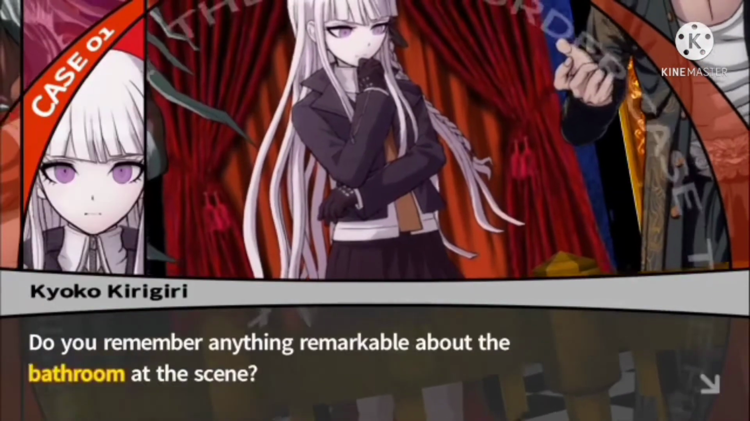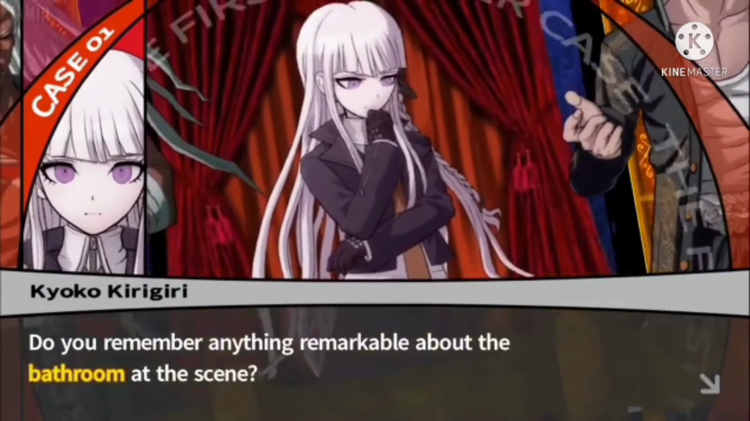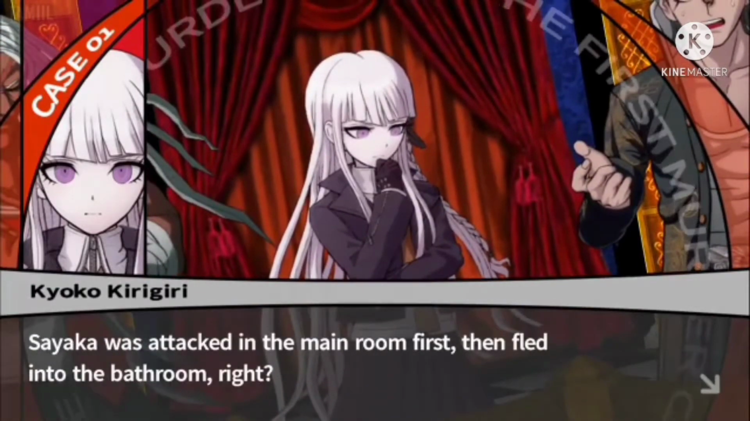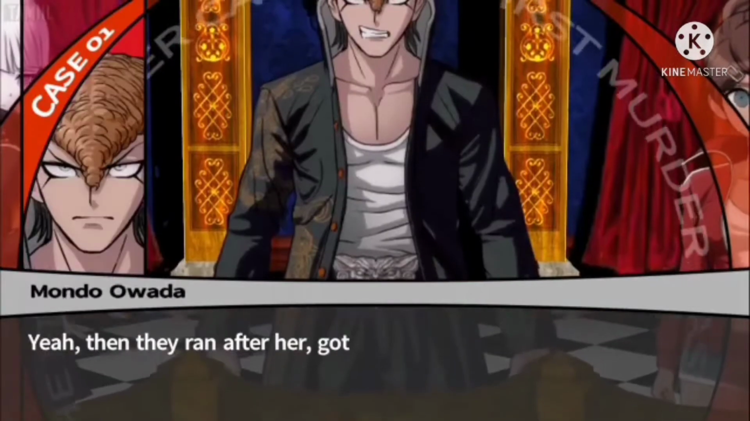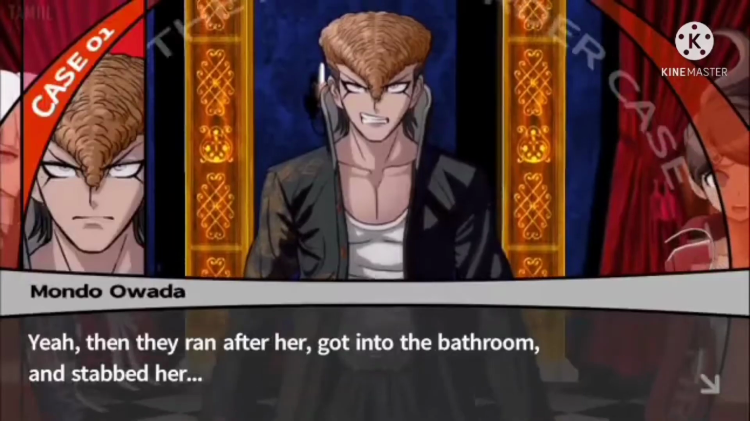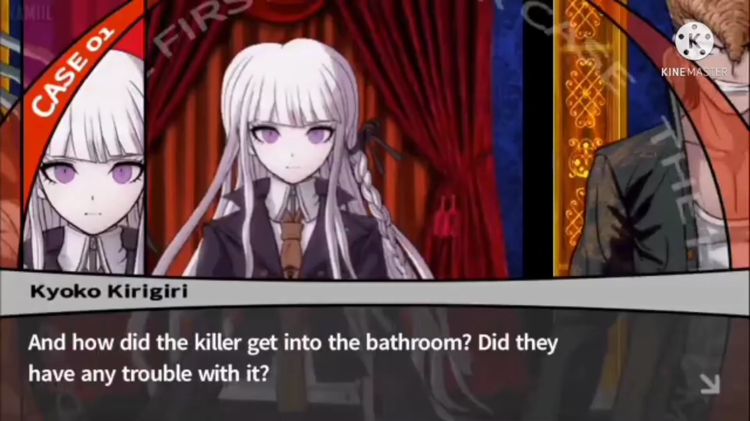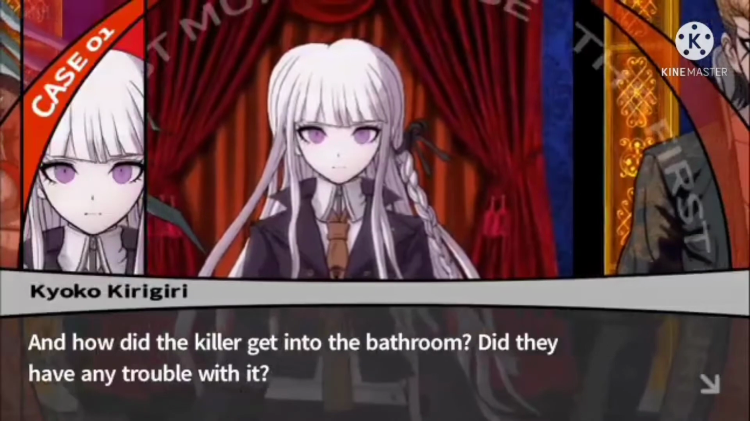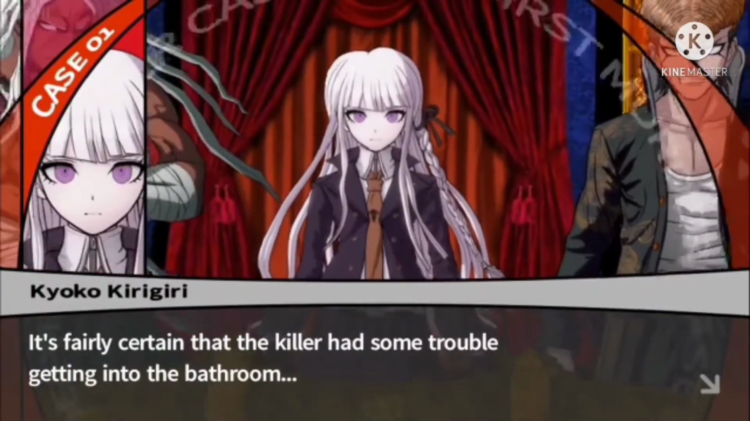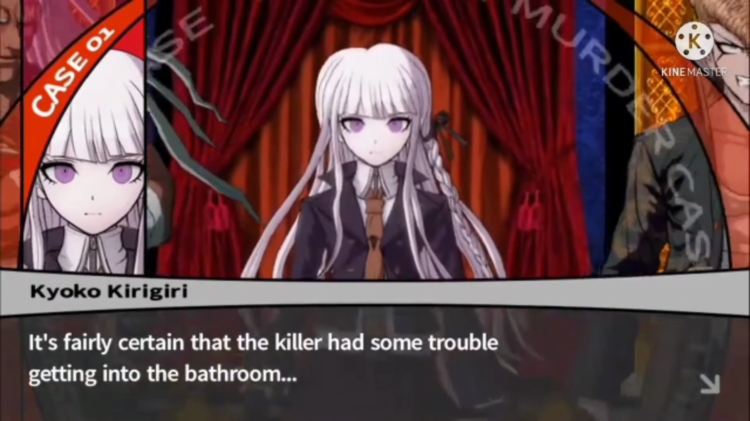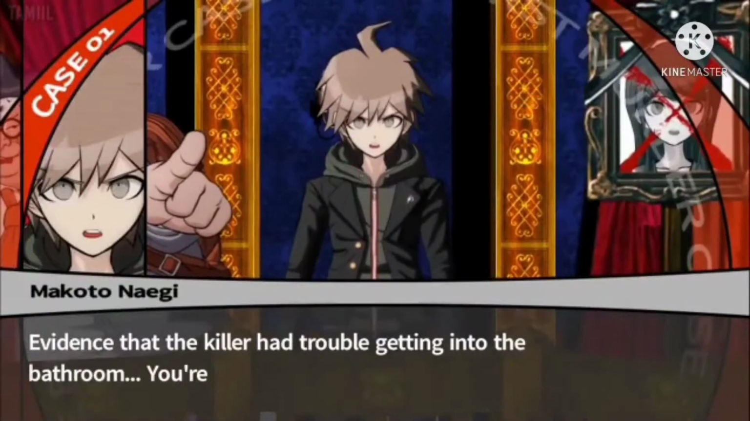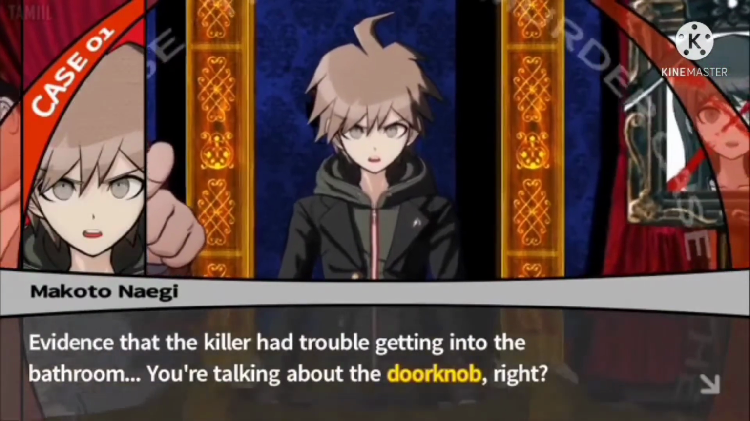Do you remember anything remarkable about the bathroom at the scene? Sayaka was attacked in the main room first, then fled into the bathroom, right? Yeah, then they ran after her, got into the bathroom, and stabbed her. And how did the killer get into the bathroom? Did they have any trouble with it? What do you mean? It's fairly certain that the killer had some trouble getting into the bathroom. There was clear evidence. Evidence that the killer had trouble getting into the bathroom.